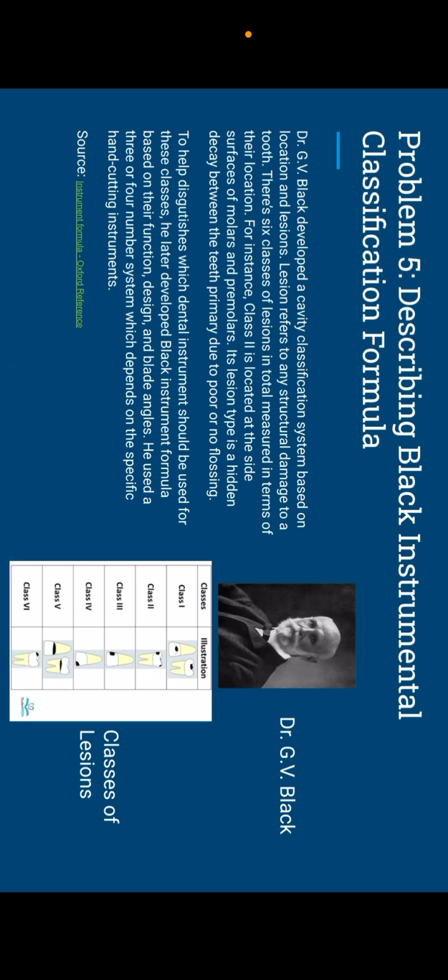Problem 5. Describing the Black instruments classification formula. Dr. G.V. Black developed a cavity classification system based on location of lesions. Lesions refers to any structural damage to a tooth. There are 6 classes of lesions in total, measured in terms of location. For instance, class 2 is located at the side surface of molars and premolars. This lesion type is a hidden decay between the teeth, primarily due to poor or no flossing.